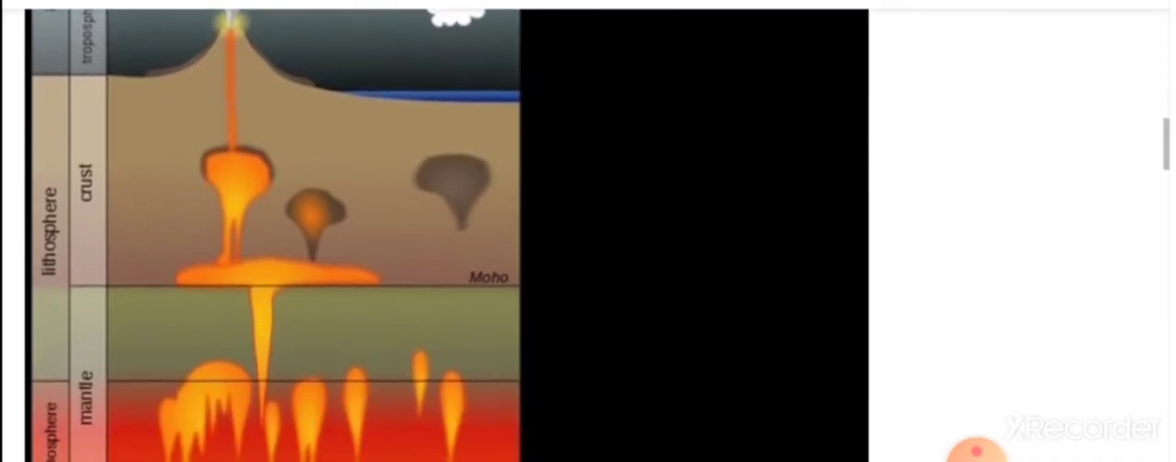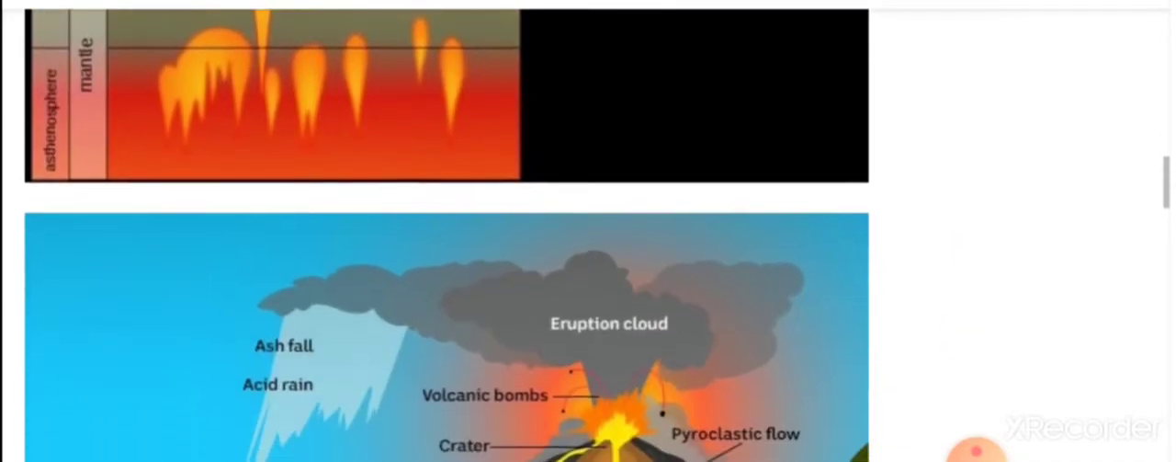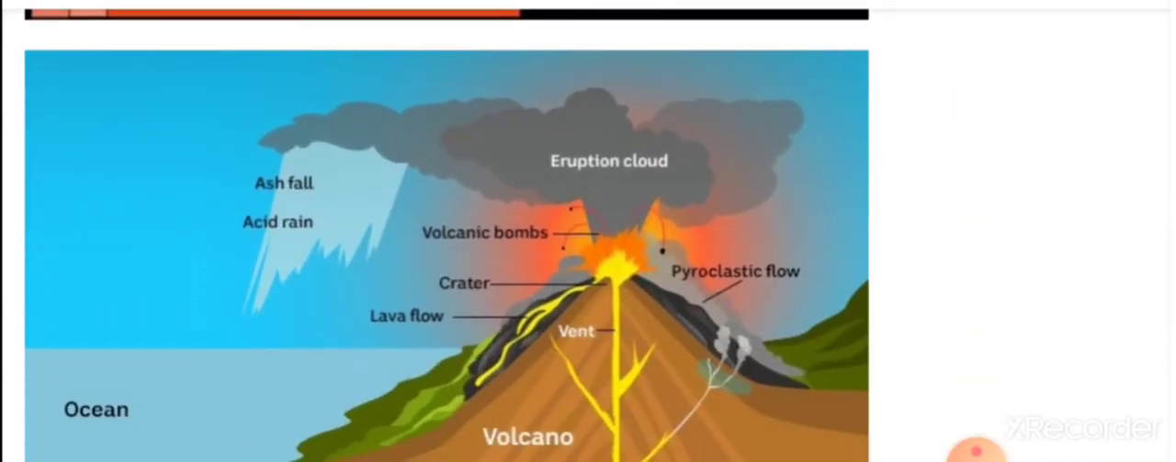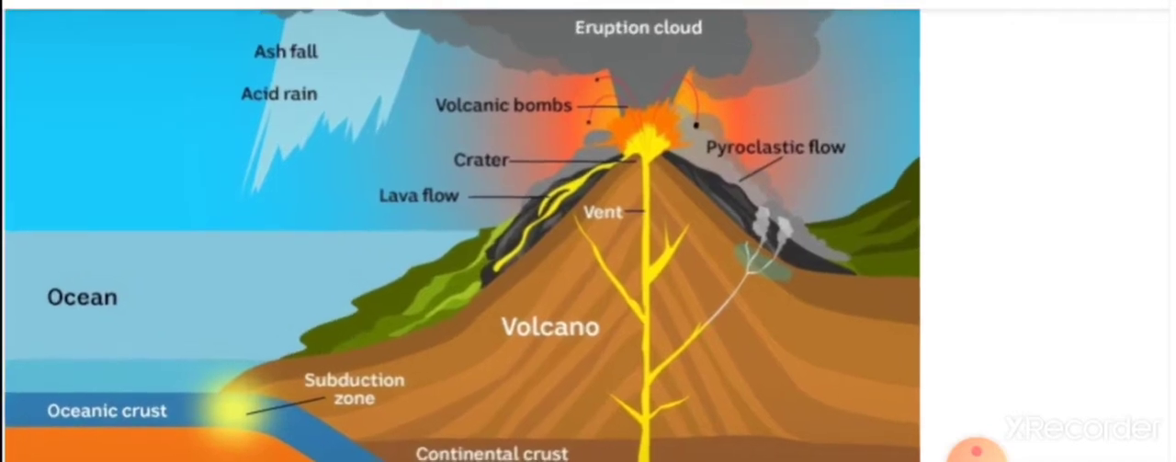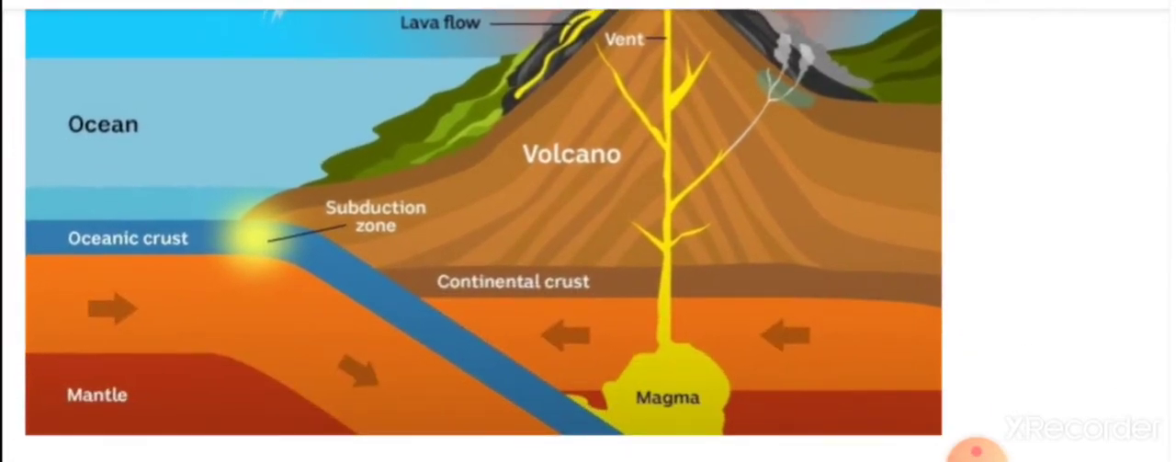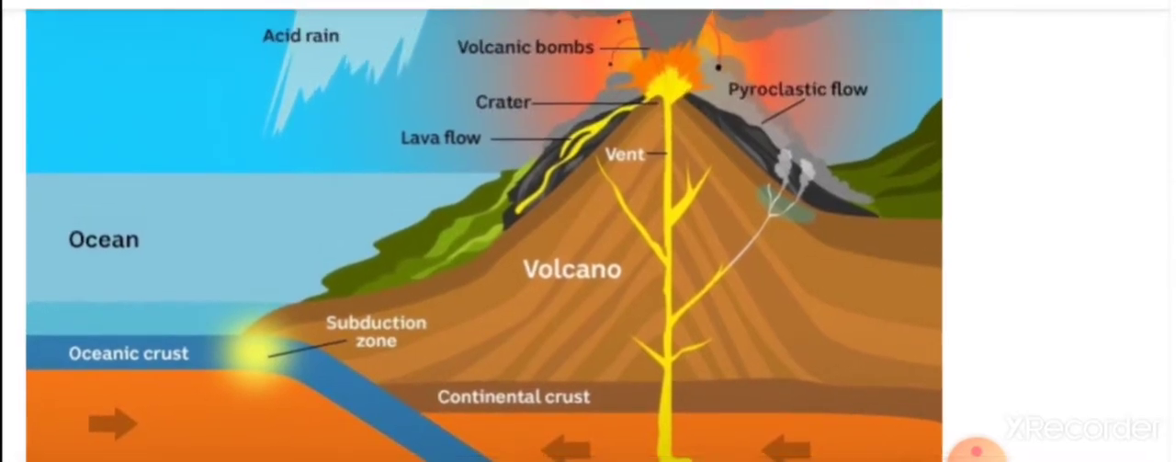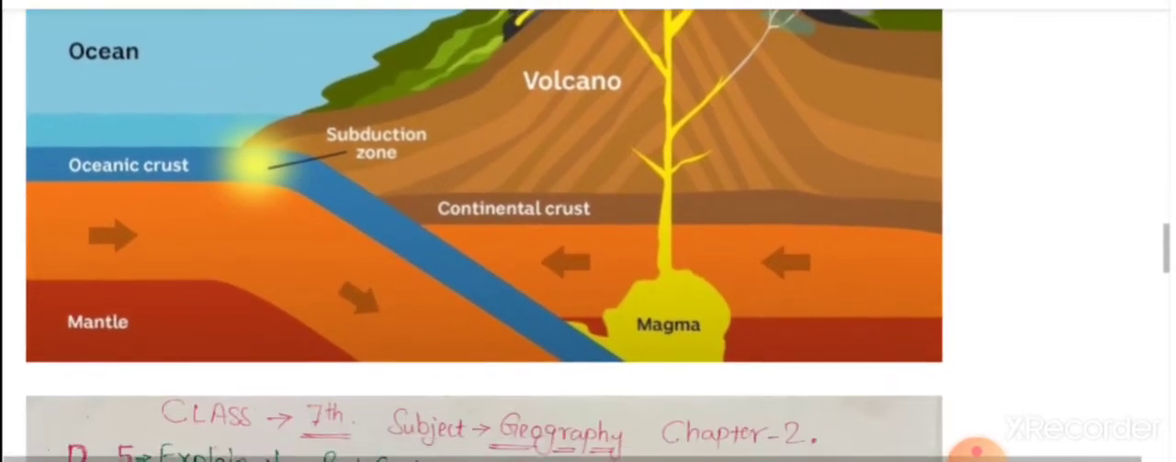Okay, beta. Now this is the detailed picture which shows volcanic eruption, ash fly, then crust, mantle, oceanic crust, continental crust, as we have learned in geography chapter 2. With the help of the vent, lava comes out. Okay, so this was a little introduction.